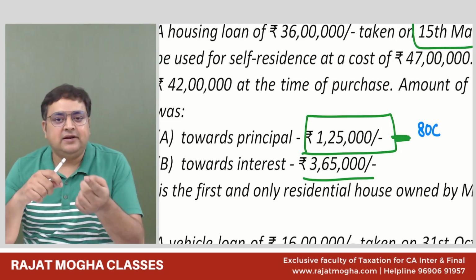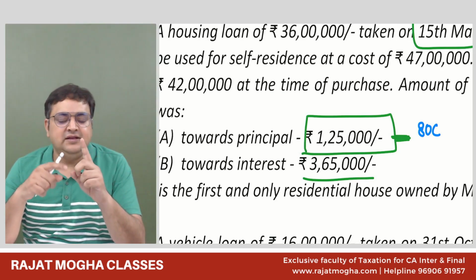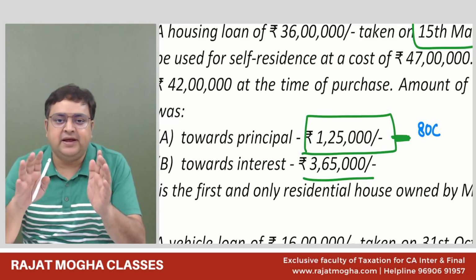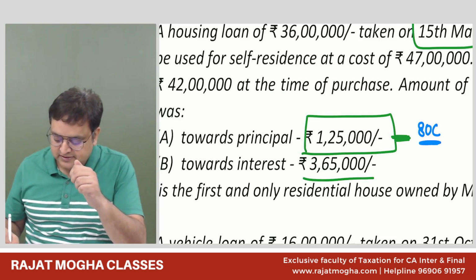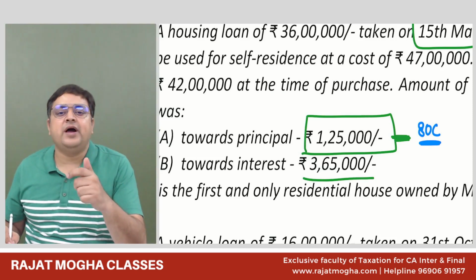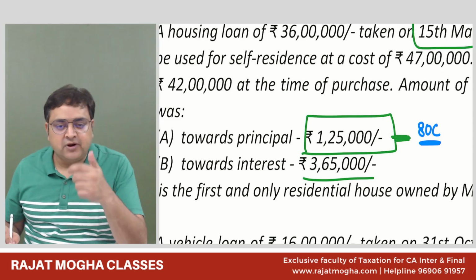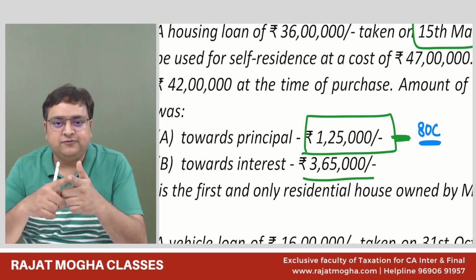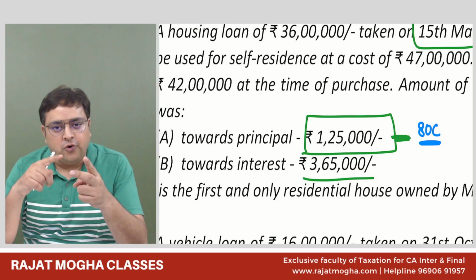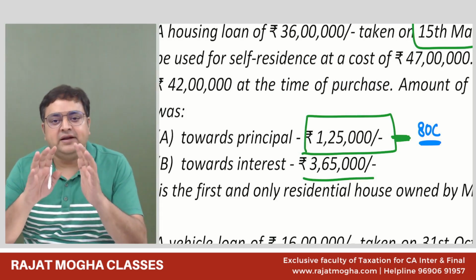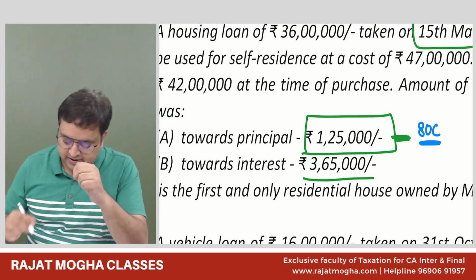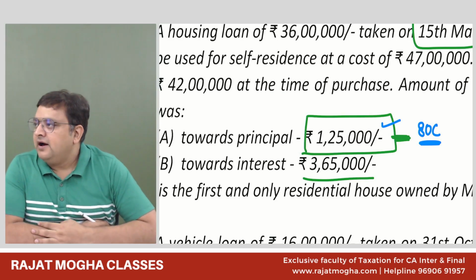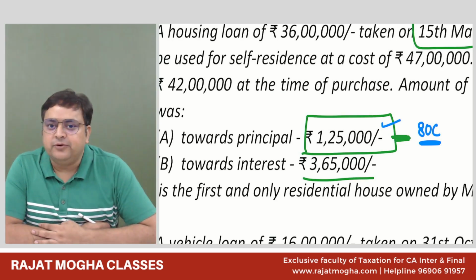If you have taken a loan only for two purposes, either for construction or for acquisition, that's it. Not for repair, not for any other thing. If you have taken a loan for housing purpose, for your residential purpose, for construction or for purchase, then only 80C is allowed for principal repayment. Here 1,25,000 is allowed under 80C. Are you okay with it, or should I explain it more?